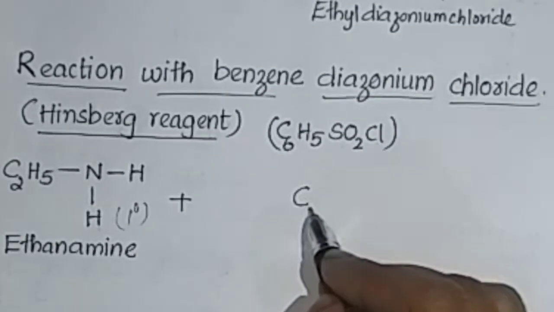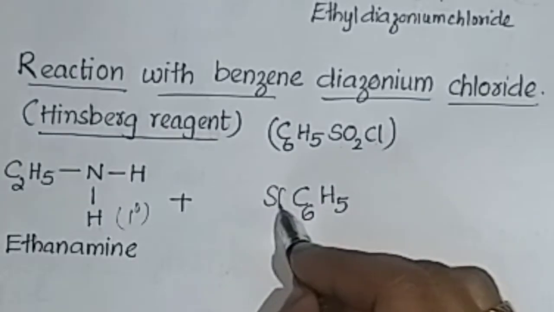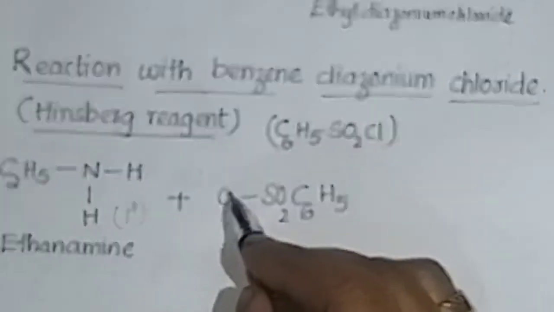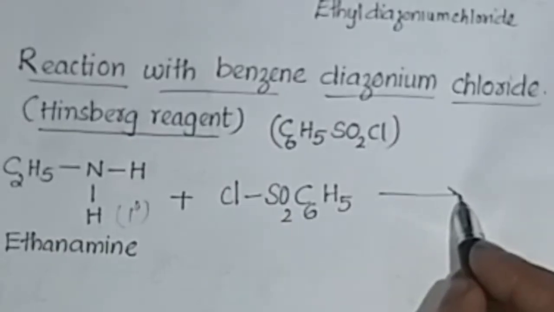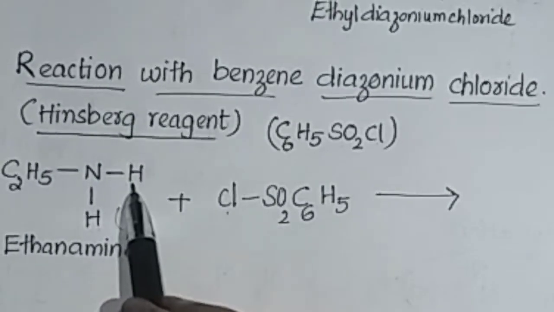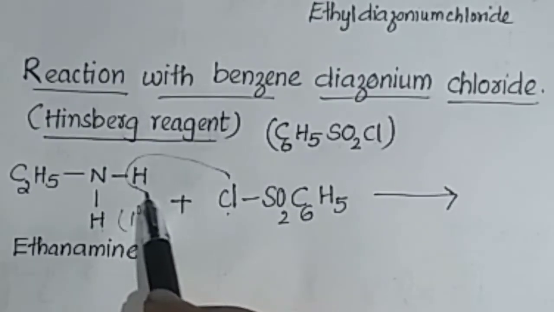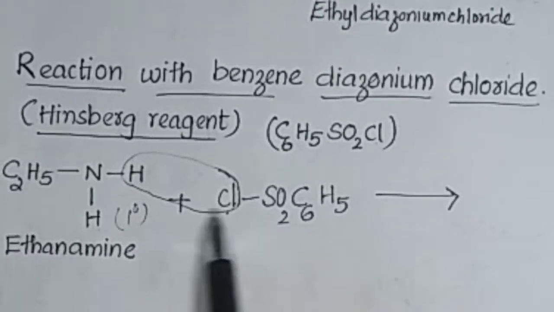Here Cl is there, here H is there, HCl elimination takes place and a bond forms between them.